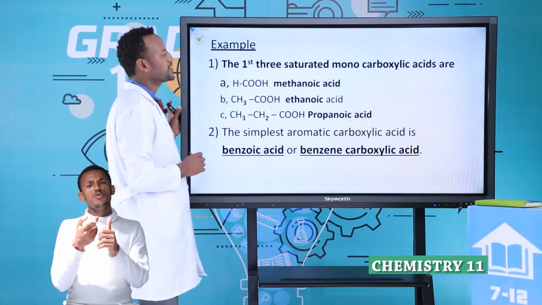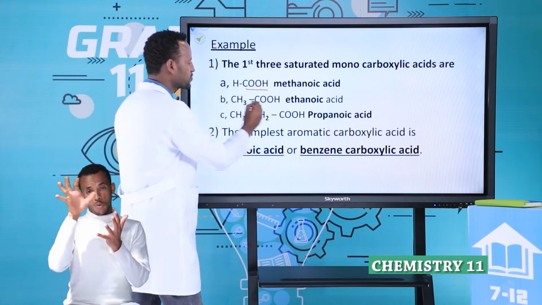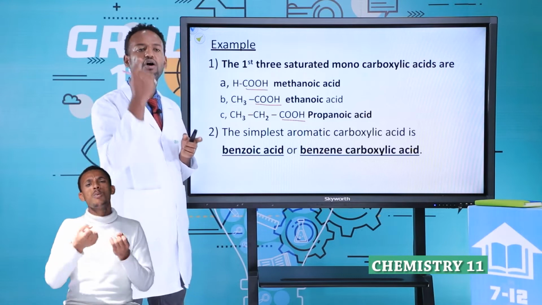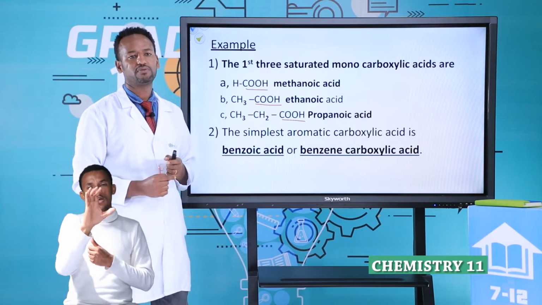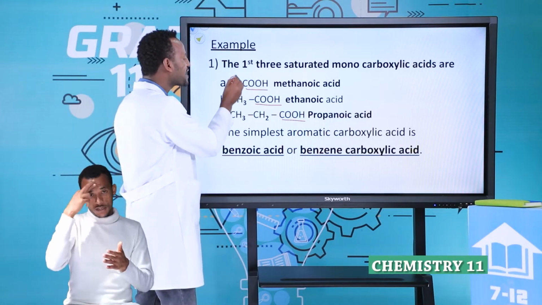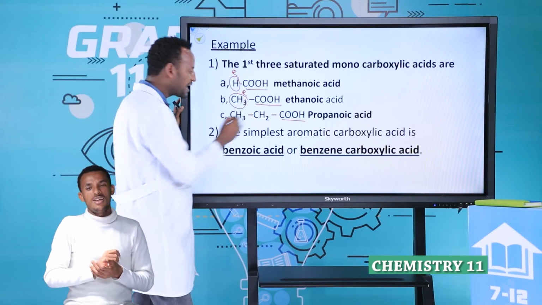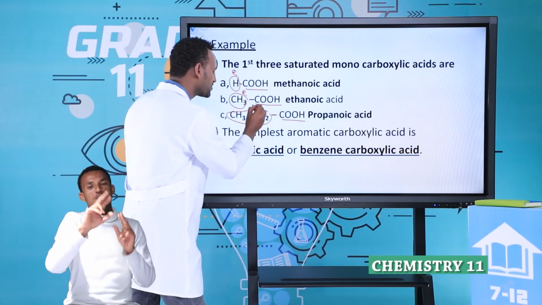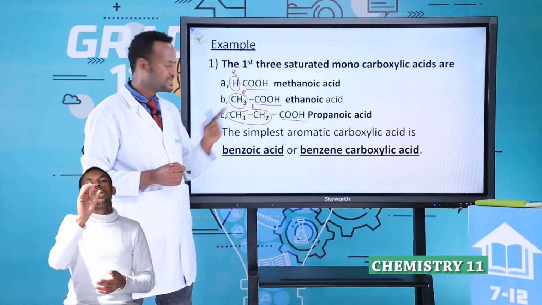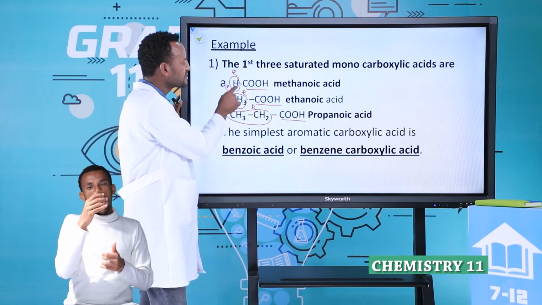The first three saturated monocarboxylic acids are, look, each contains COOH. How many COOH groups? Only one COOH group in one molecule. But in this case, this is R. In this case, this is R. Again, in this case, this is an R group. Now, this R is hydrogen. This R is CH3. This R is CH3CH2. The first one, A, indicates R is hydrogen.